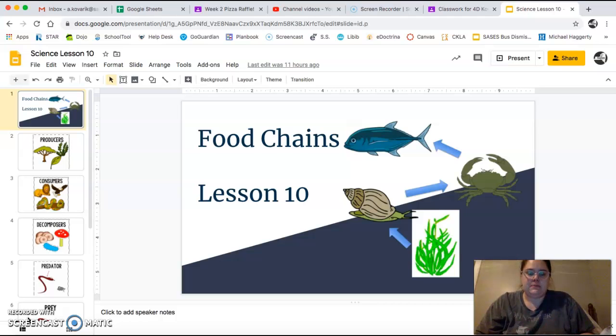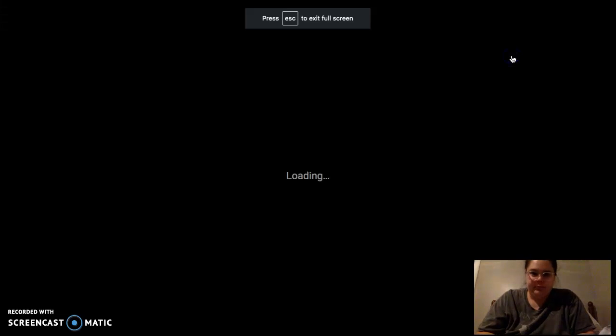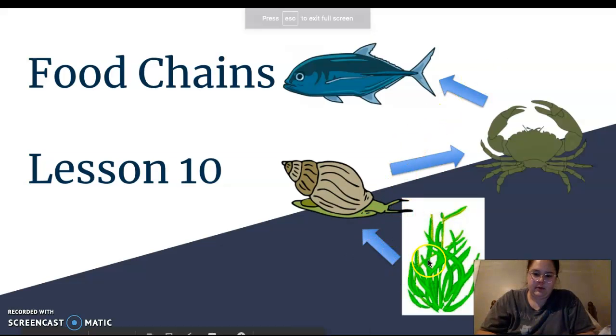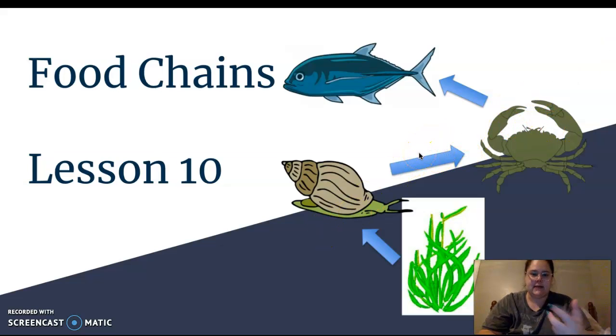So these food chains deal specifically with the things that animals are eating, and it shows the flow of energy. In this food chain right here, these arrows are showing where the energy is going. For example, this plant, there's an arrow towards the snail. That means that the energy from the plant is being moved to the snail. The crab eats the snail, and it takes that energy and uses it to do whatever it needs to do in the day. So the arrow is showing how energy is moving. Energy moved from the plant to the snail, to the crab, to the fish.